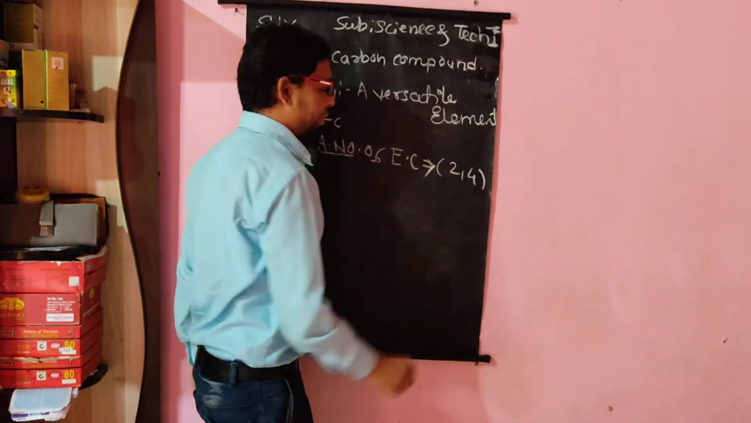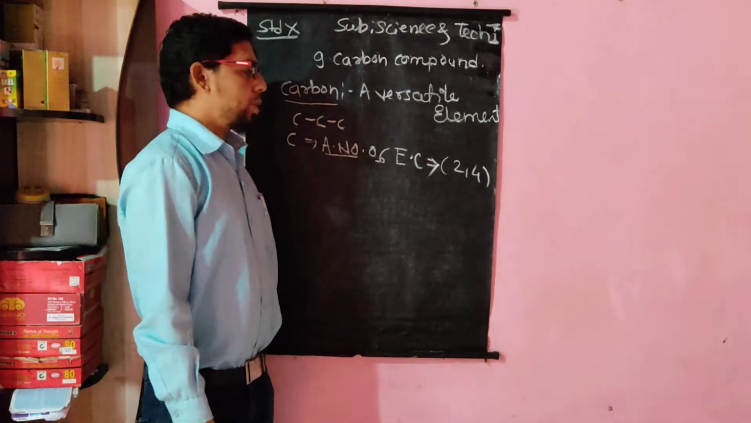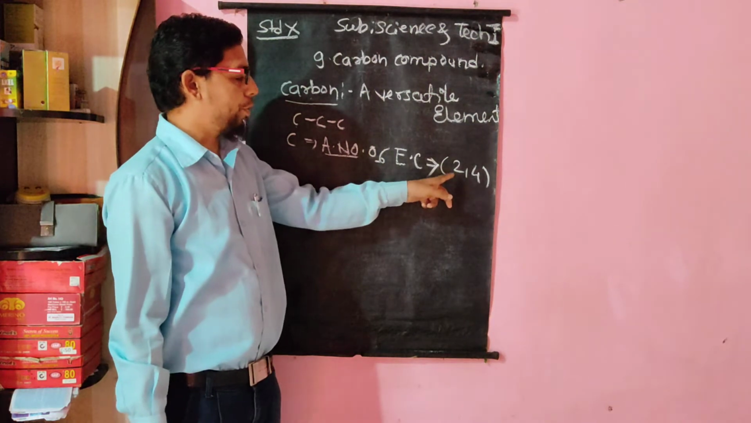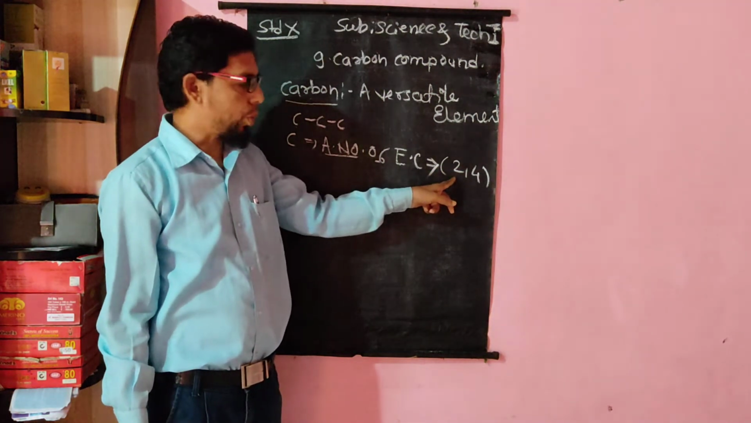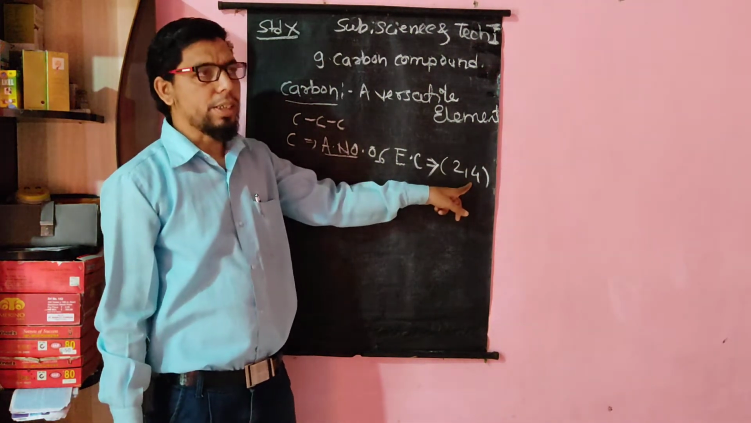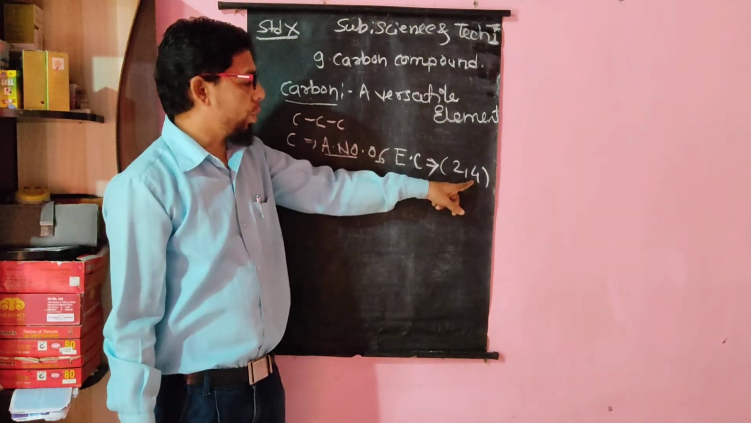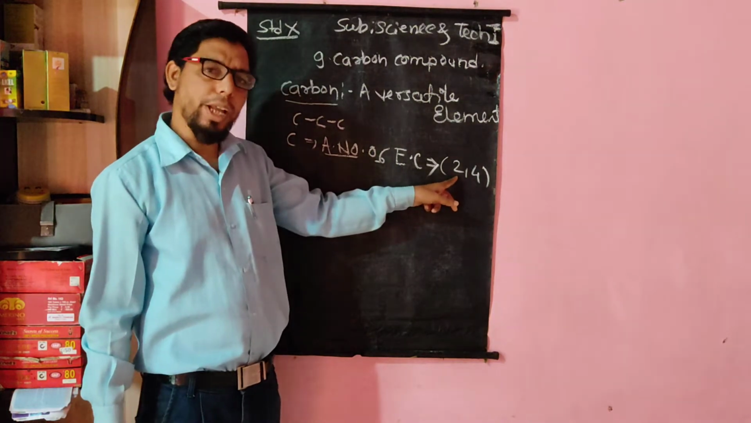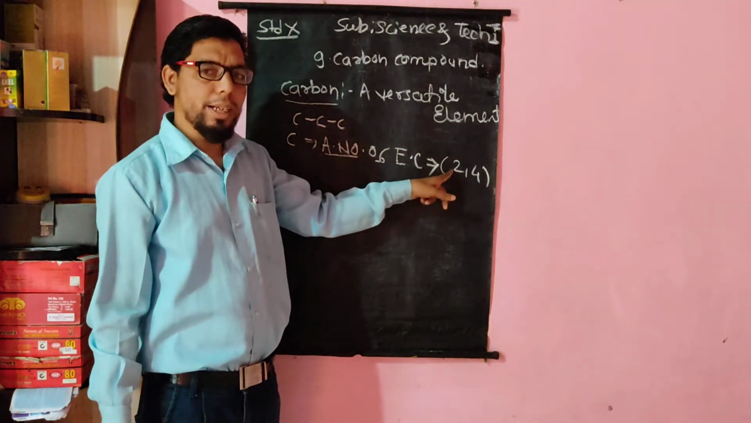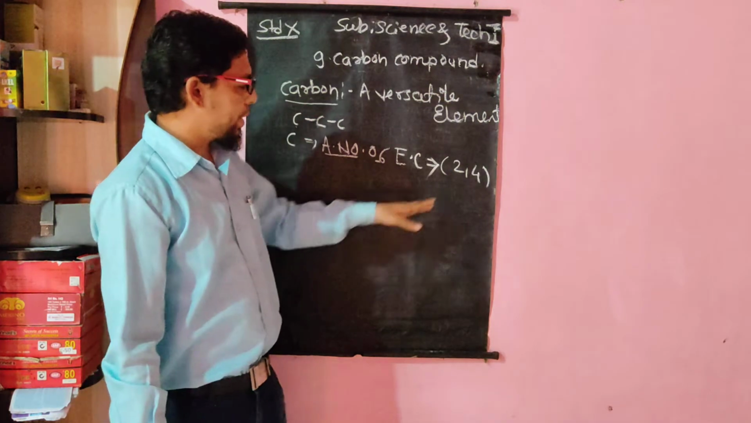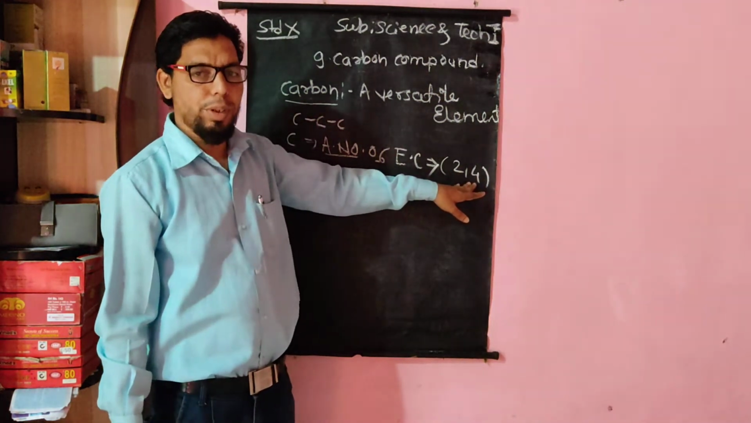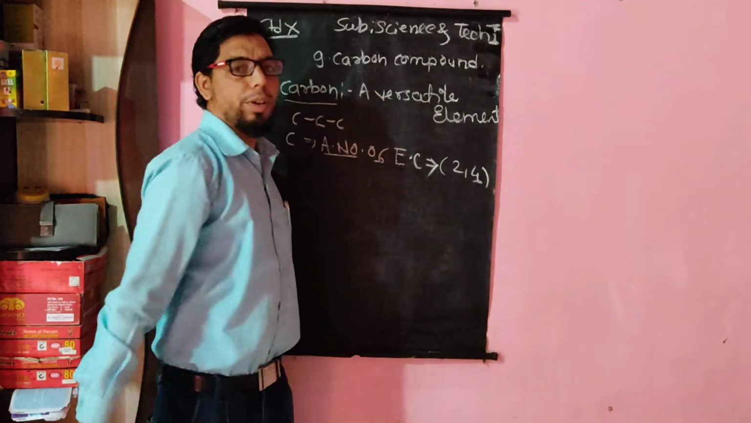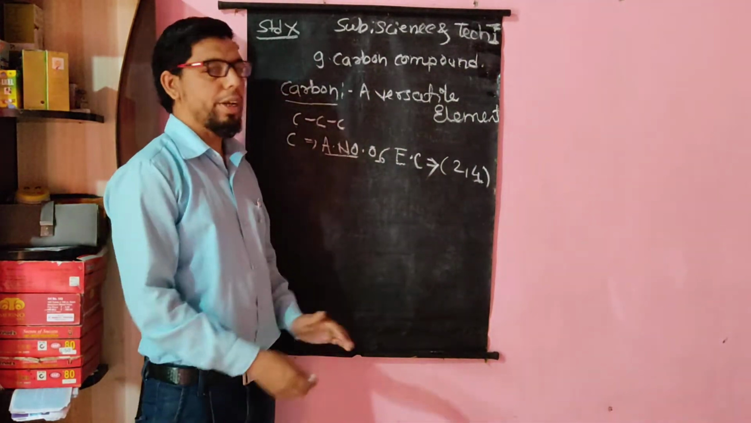From that electronic configuration, we can say that the first shell of carbon consists of 2 electrons, and the second shell consists of 4 electrons. Number 1 shell is completely filled, as it consists of 2 electrons. Its capacity is only 2 electrons, that's why it is completely filled. And in the second, the outermost orbit, there are 4 electrons.